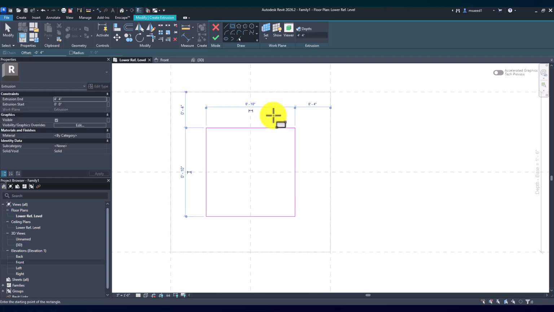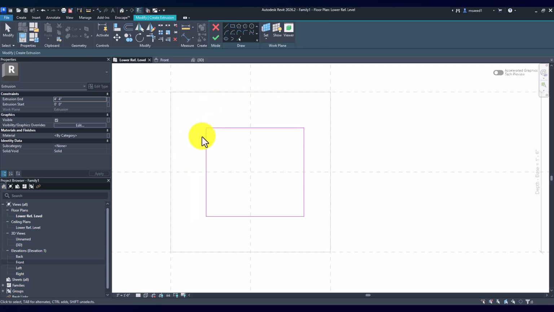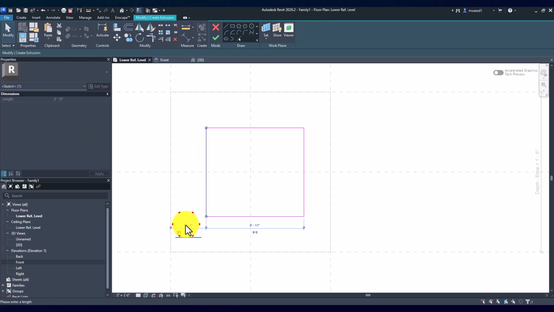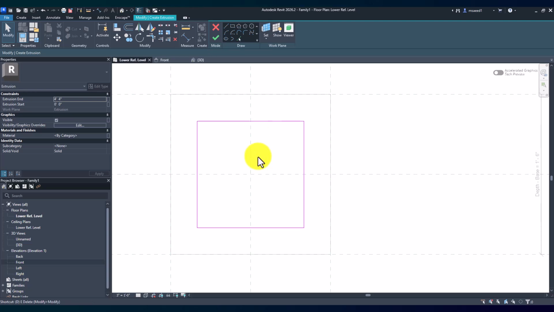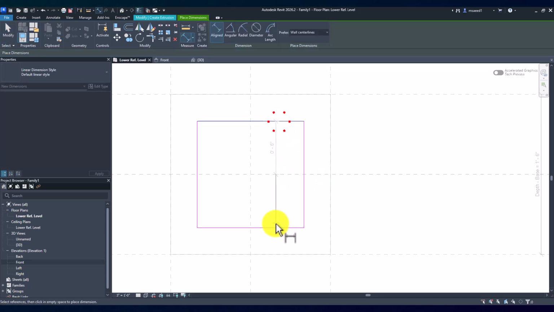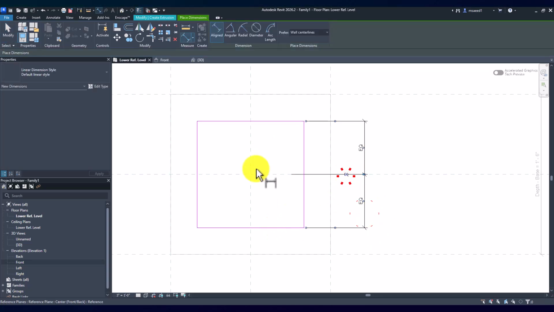Do this. So make sure this is 3 inches and this is also 3 inches. This is 3 inches. This is 3 inches. It's perfect. And then we'll just dimension these and hit them equal.